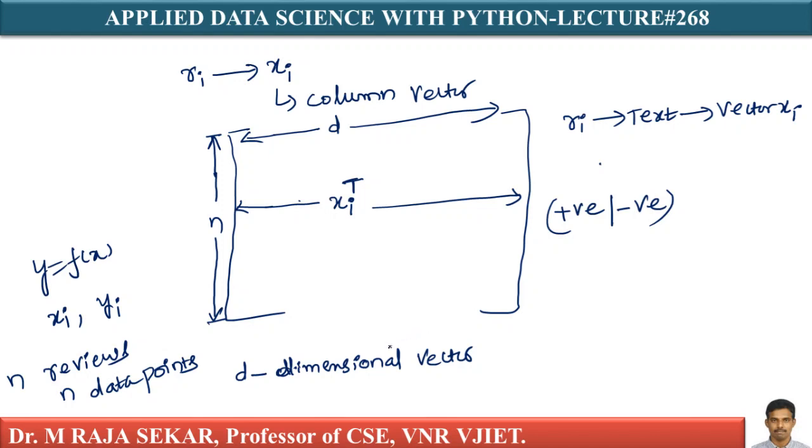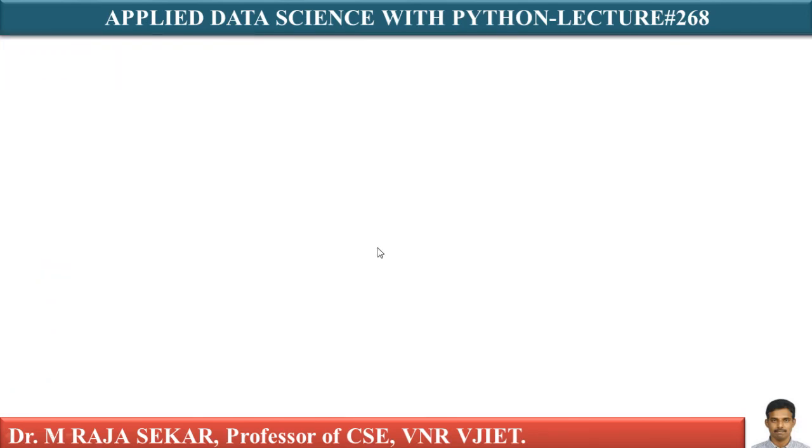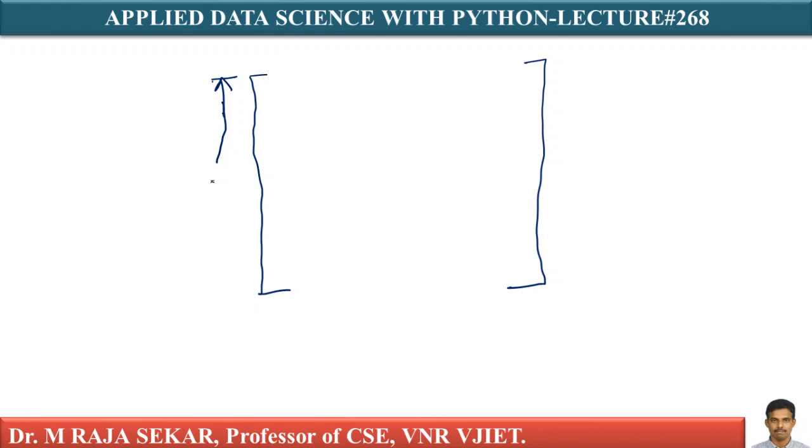Now what could be the size of y? Otherwise, let me rewrite this one. Let me say this is my data matrix. For this matrix, what am I assuming? I am assuming there are n rows, n data points, or n reviews.